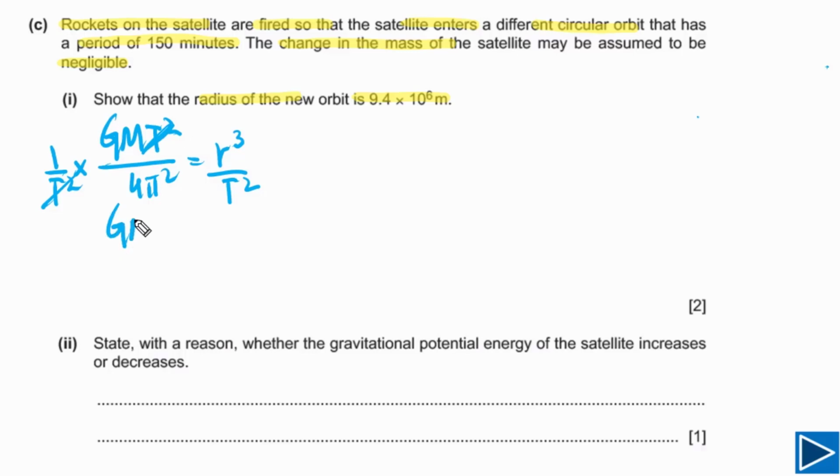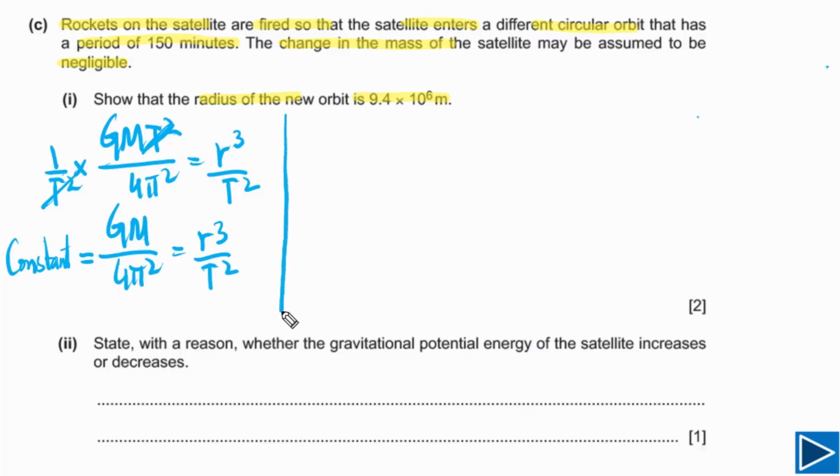Then we are simply left with GM over 4π², and this is equal to r³ over T². On the left side, G is a constant, M is the mass of the planet, that is also constant, and pi is also constant. So r³ divided by T² is constant, meaning the ratio between these two quantities, r³ and T², is constant.